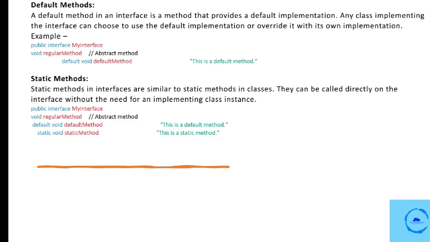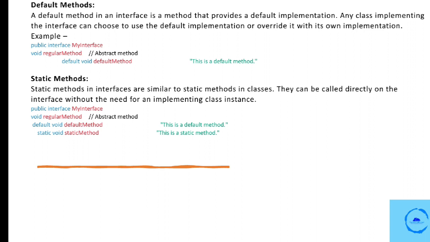What are default and static methods and how can we use them? In Java, default and static methods were introduced in interfaces starting from Java 8. These features were added to enhance the functionality of interfaces without breaking backward compatibility. Let's look at each of these features. So first is the default method. A default method in an interface provides a default implementation for a method. This allows you to add a new method to an existing interface without breaking the classes that implement the interface. Default methods are declared using the default keyword.